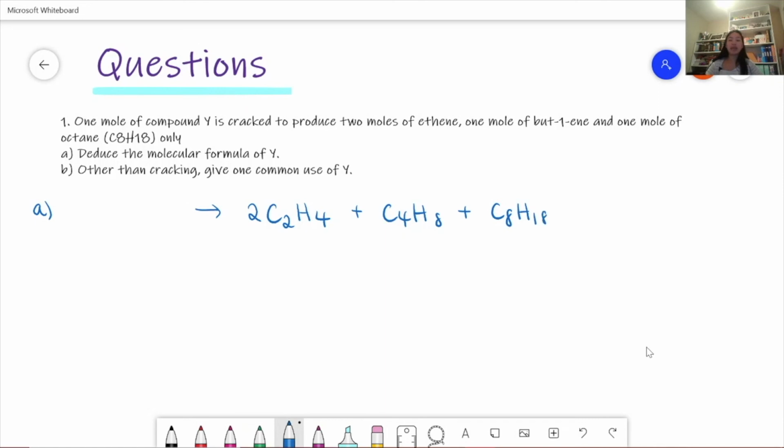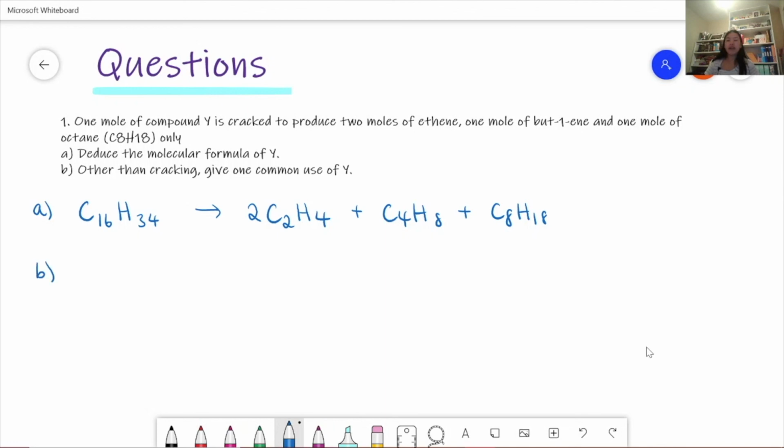Now we just need to balance this. For carbons, we have 4 plus 4 plus 8, which is 16. And for hydrogens, we have 8 plus 8, which is 16, plus 18, which is 34. So the compound is C16H34, an alkane, which we expected because we're cracking.